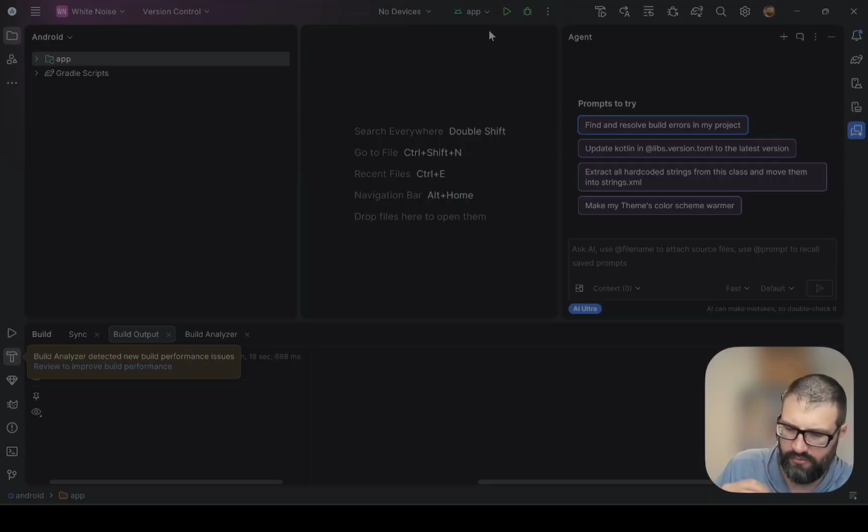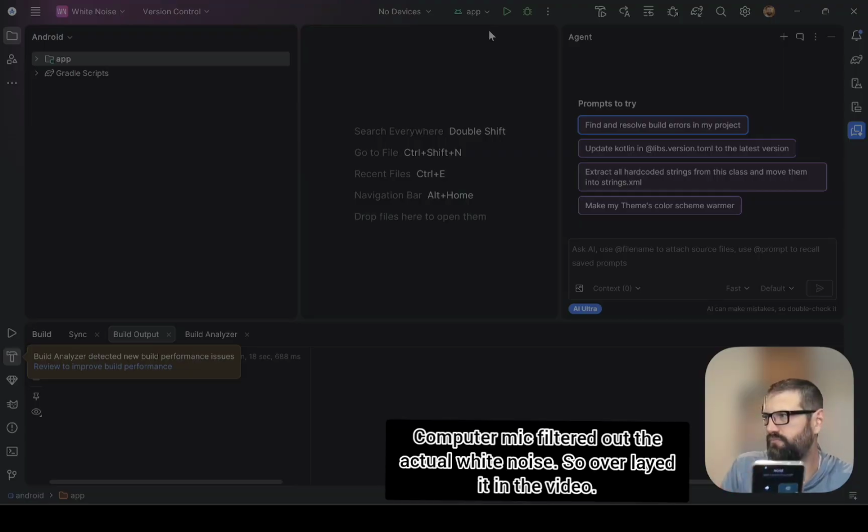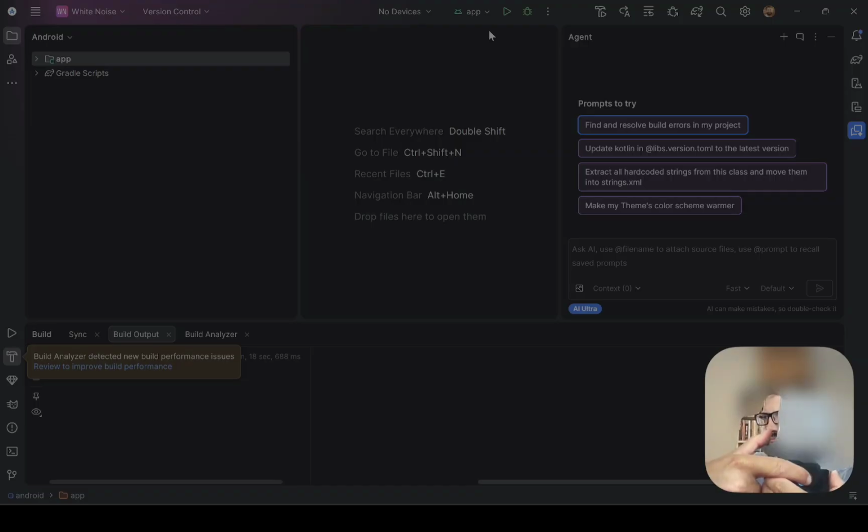So we'll do white noise. Perfect. And how big is this app if I go to my settings? 15 meg.